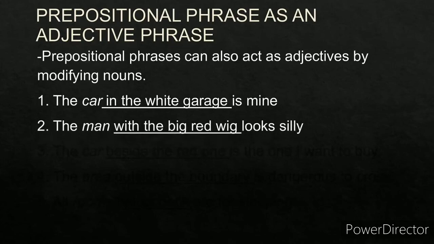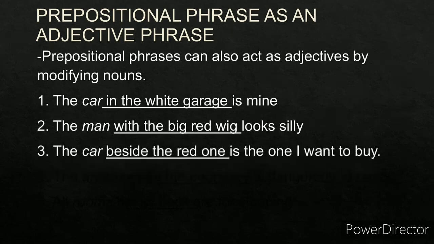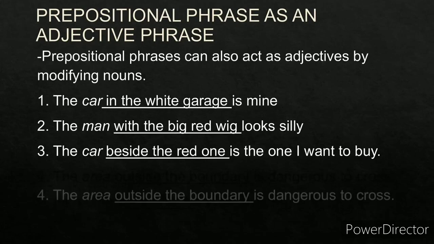The man with the big red wig looks silly. Here the noun man is modified. So this is basically a prepositional phrase acting as an adjectival phrase with the big red wig. The car beside the red one is the one I want to buy. The car, which car? Beside the red one. So it modifies the noun car. Because it modifies the noun car, it is an adjective phrase. So this is a prepositional phrase functioning as an adjective phrase.